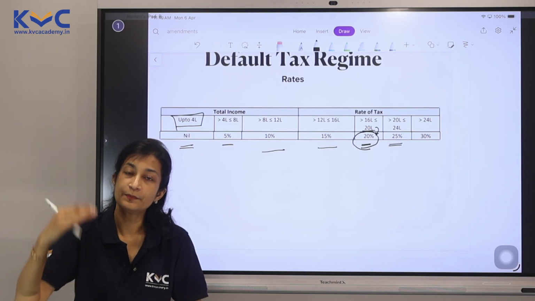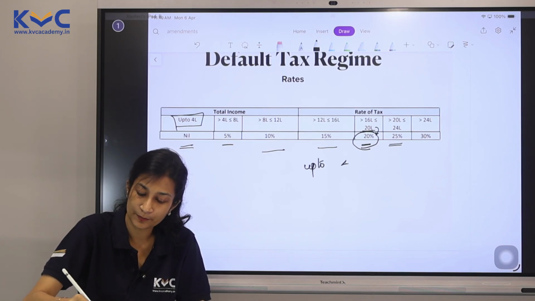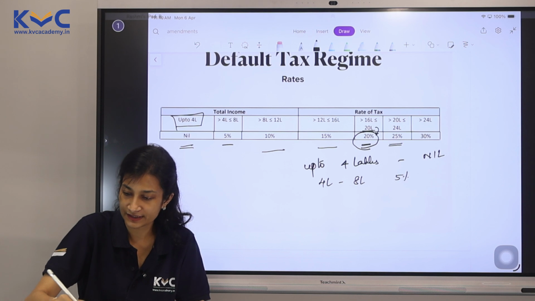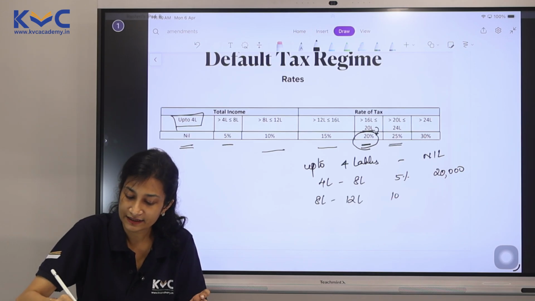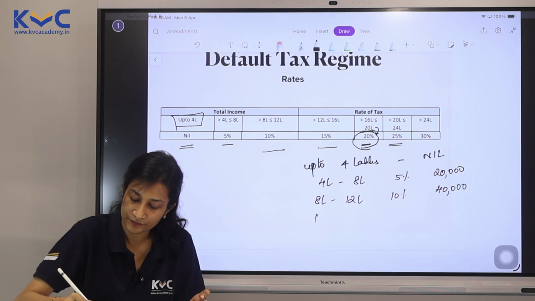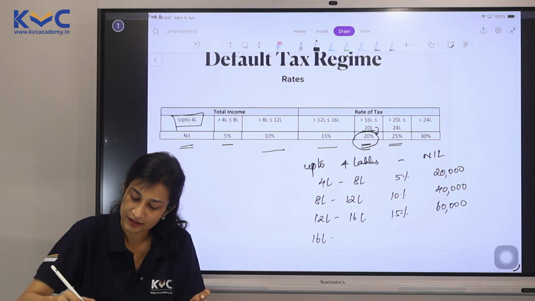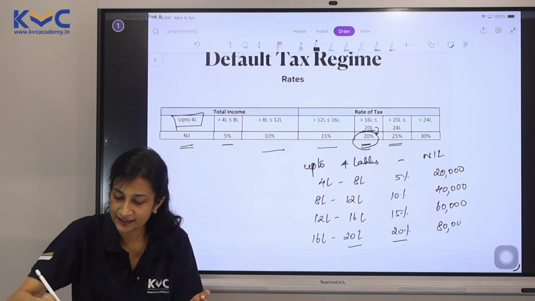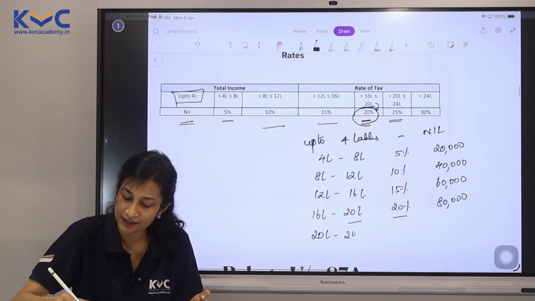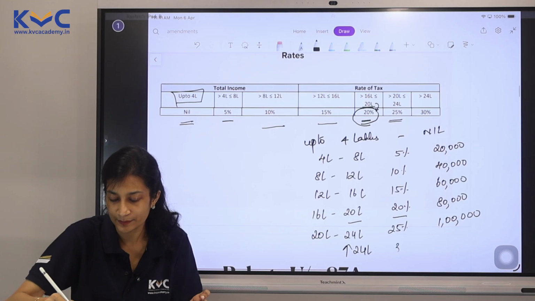Which means, when we do the tax computation, up to 4 lakhs is nil, 4 lakhs to 8 lakhs, 5%, and this is now 20,000. 8 lakhs to 12 lakhs, 10%, 40,000. 12 to 16, 15%, 60,000. 16 to 20, as I told you, 20%, 80,000. 20 to 24, 25%, which is 1 lakh. And beyond that, of course, it is 30%.